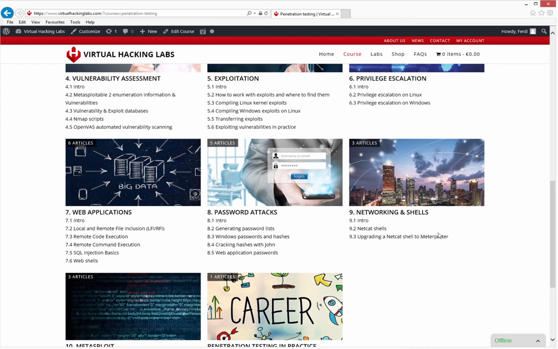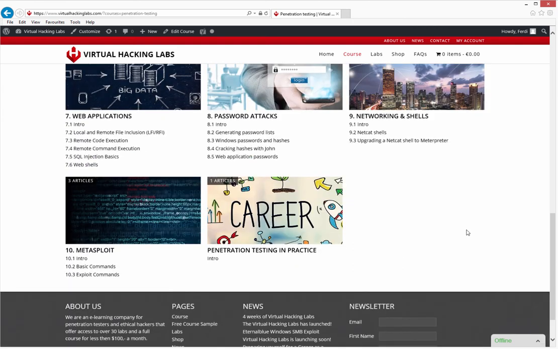In chapter 9 we'll learn about Netcat, how to work with bind shells in Netcat, with reverse shells in Netcat, how to set up these shells and how to upgrade them to Meterpreter shells. And in chapter 10 of the courseware we'll be learning how to work with Metasploit. After some basic commands we'll cover the exploit commands, and these generally apply to all exploits offered by the Metasploit framework.